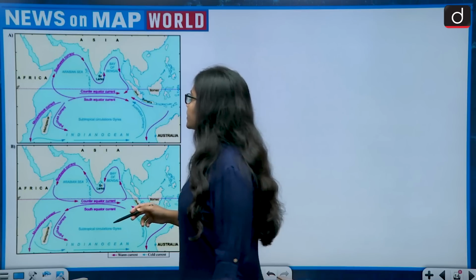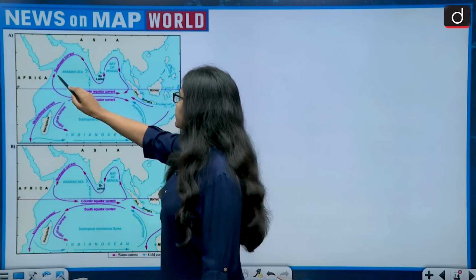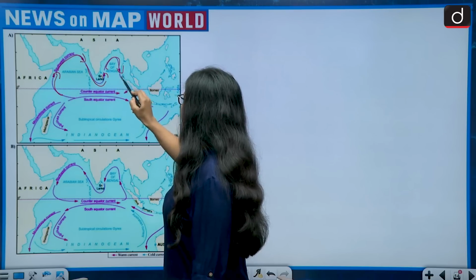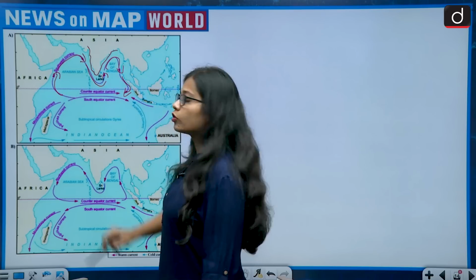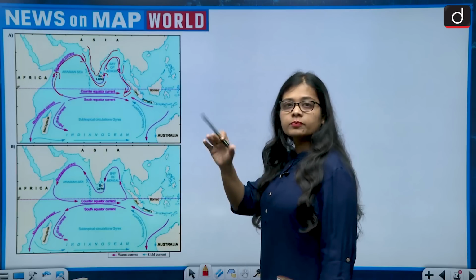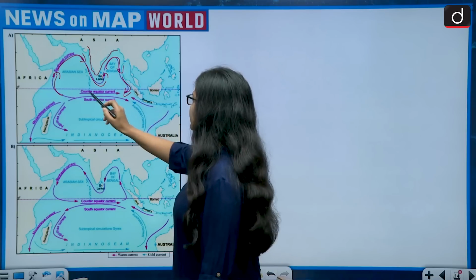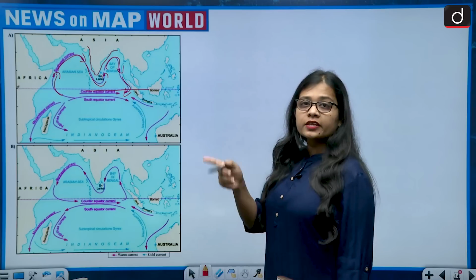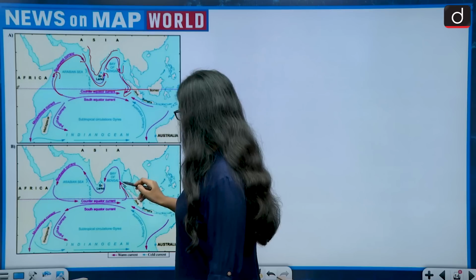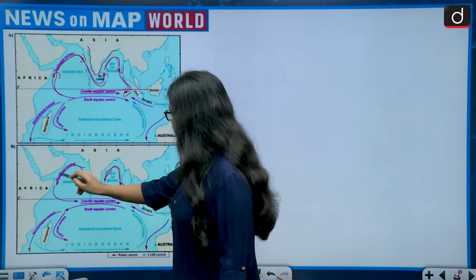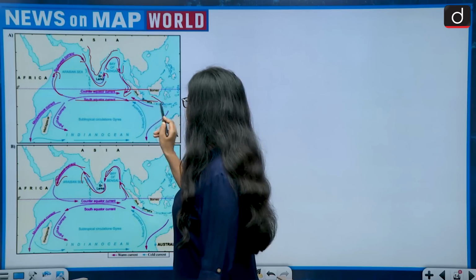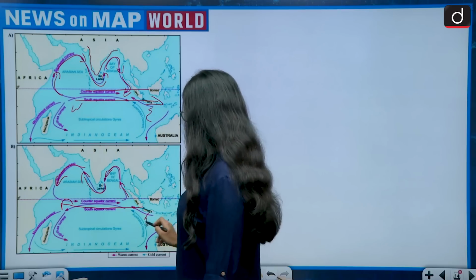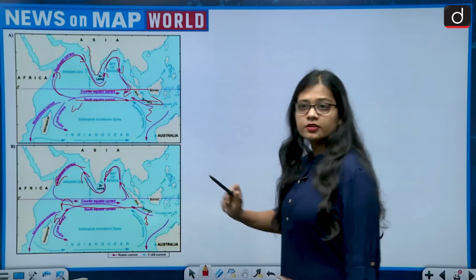So see this direction. If we will talk about the southwest current, then it is how it is moving. It is moving like this. And the continentality effect of India also plays a very big role in it, and this also helps in the change of the direction. So this is the direction of the southwest current. But if we talk about the northeast current, then the direction is reversed. This is the direction how it moves. First it was going like this, and then it was going like this. This is from west to east, this is from east to west. So the direction is reversed.